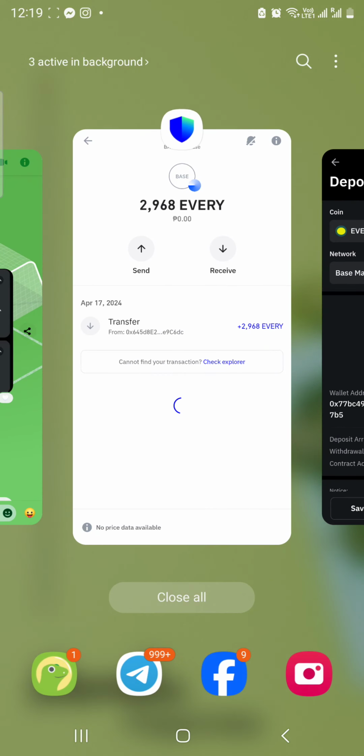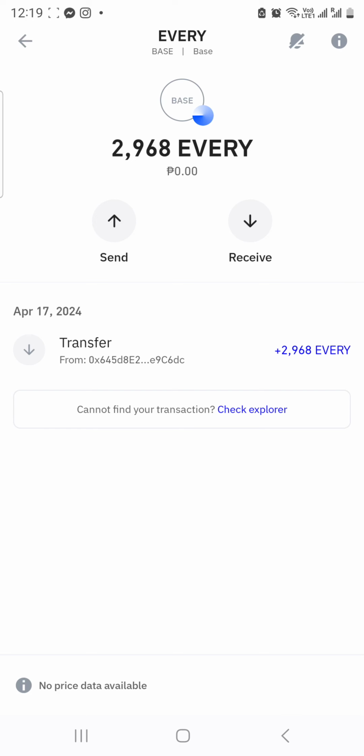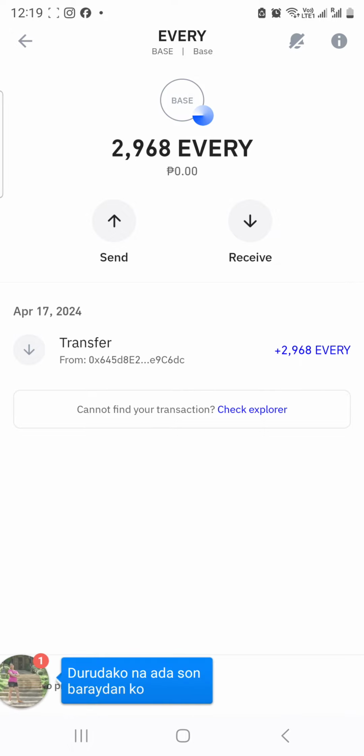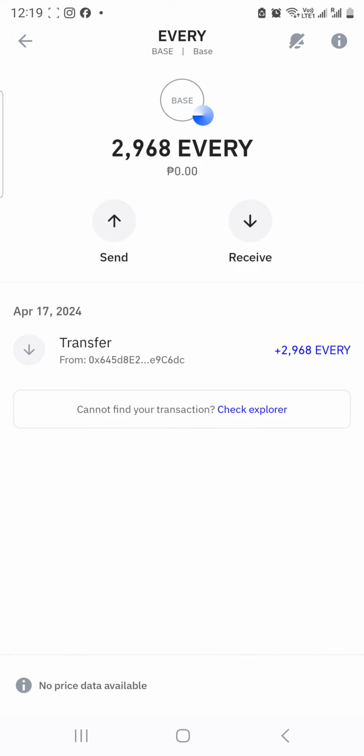If you ever had the chance last time to withdraw or to claim your Every World token from Every World website, so supposedly it should be in your wallet na. So from here, click send. If you want to try, just test a few tokens first before sending everything, for purposes of trial and error. But okay, for me, I'll just send it all.